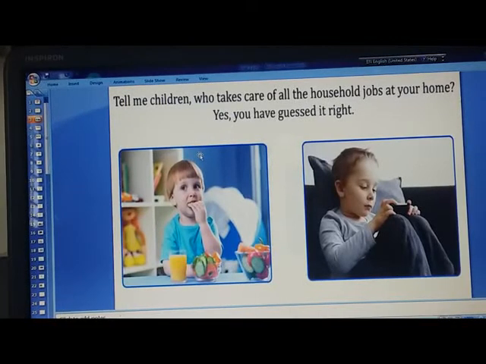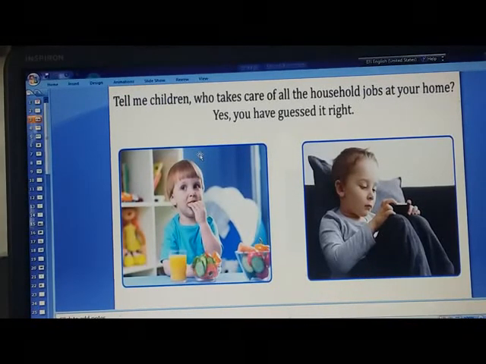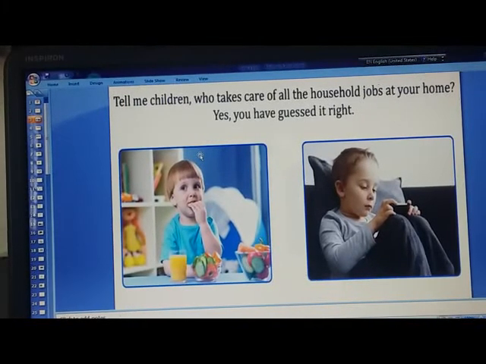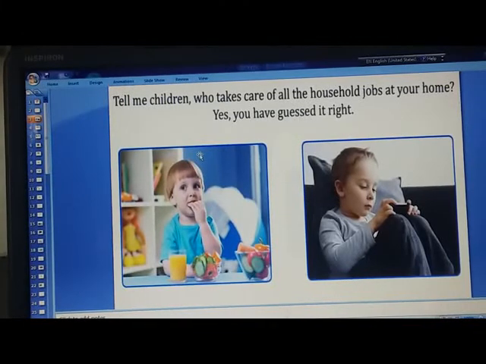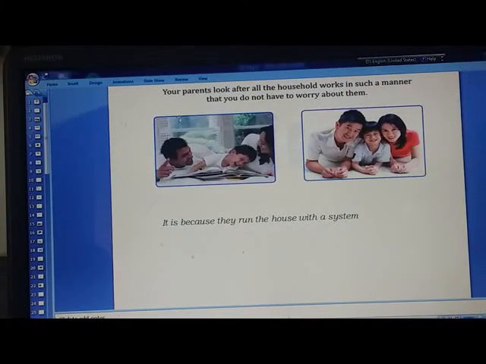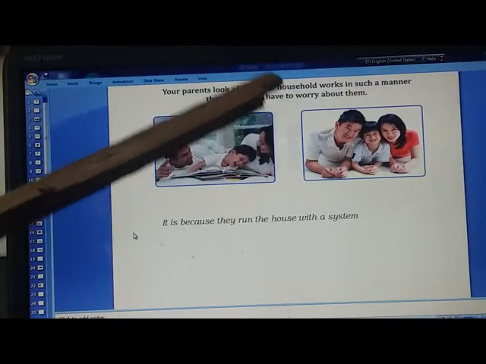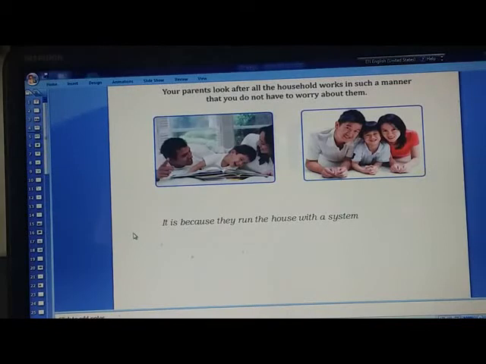Tell me, children, who takes care of all the household jobs at your home? Yes, you have guessed it right, your parents. Your parents look after all the household work in such a manner that you do not have to worry about them. It is because they run the house with a system.